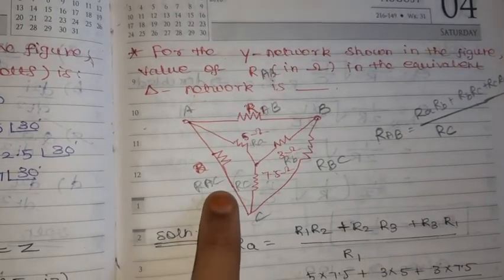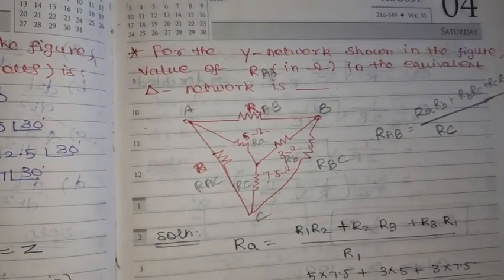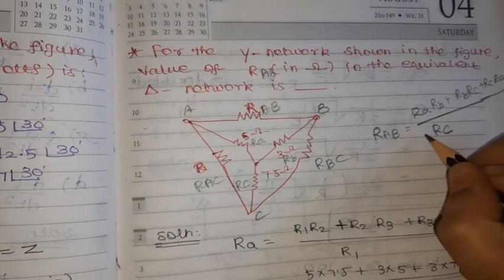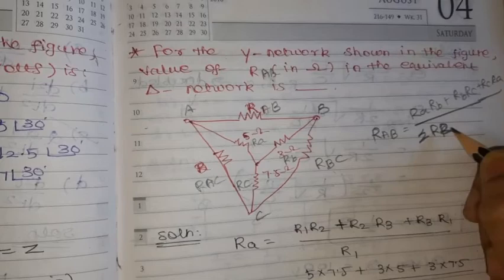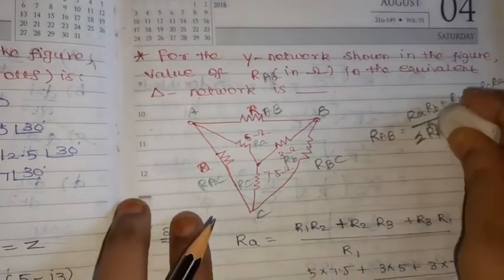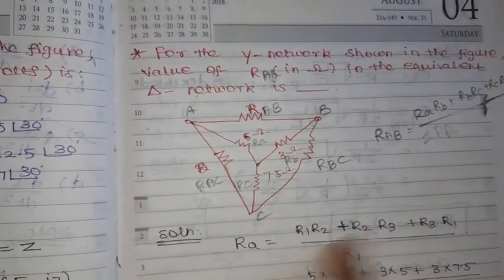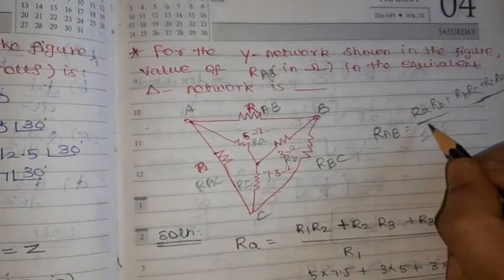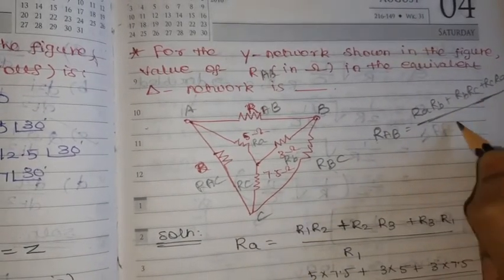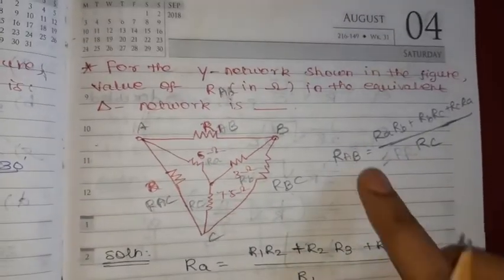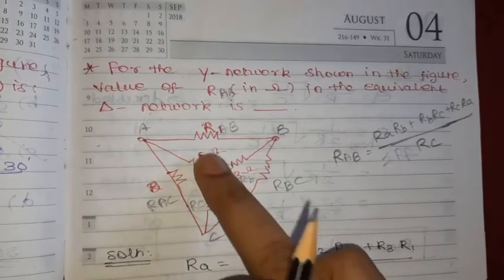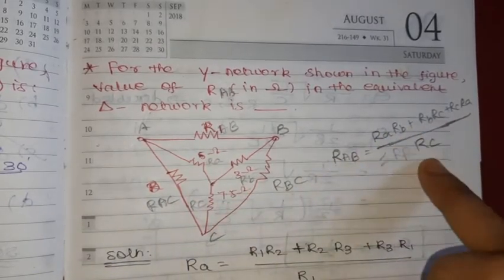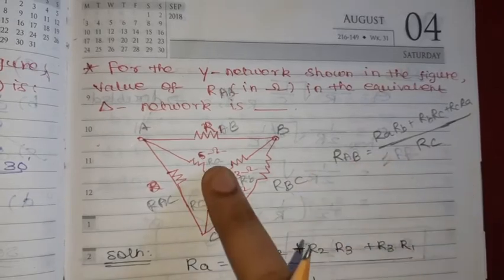So nothing but the summation, or you can take it as RAB or R1 R2, R1 R3 like that. This is RC, I have written now. In the numerator RA RB plus RB RC plus RC RA, and in the denominator we divide by RC.